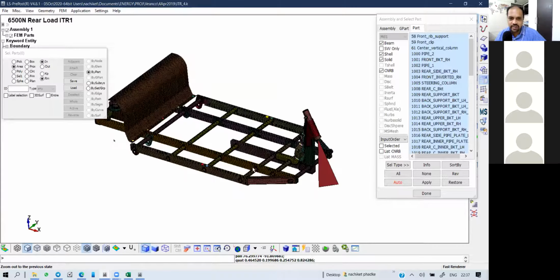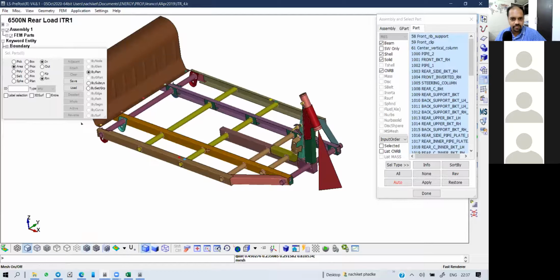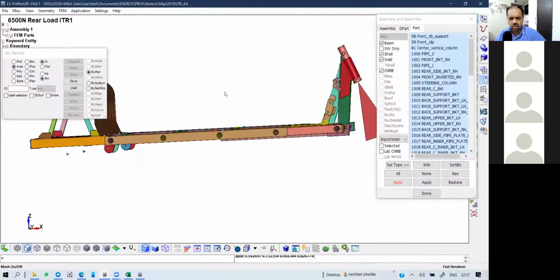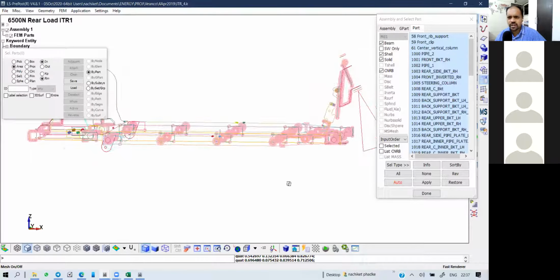Well, for this particular case, you said it's a three-wheeler, right? Yeah. And I hope we don't go for any crash or impact testing. No, it's not a crash. It's a static load. I hope it should be done in Abaqus because that can be more related to durability or something. No, see, we can do durability in Dyna as well. We are doing it regularly.